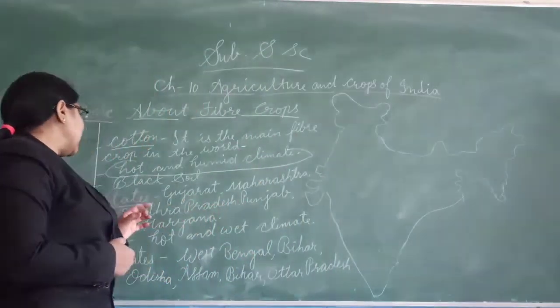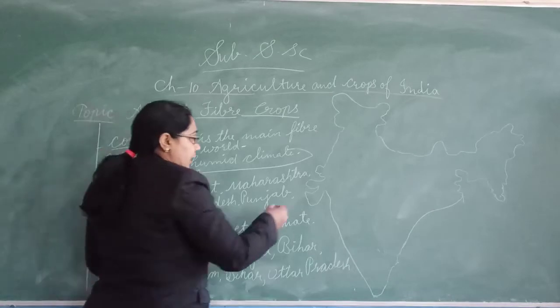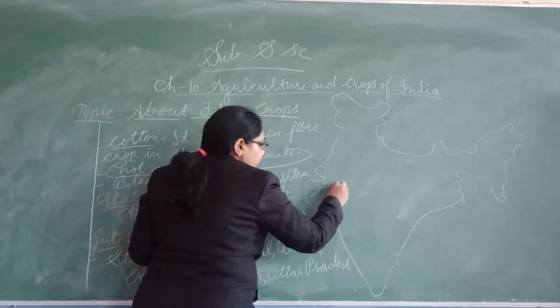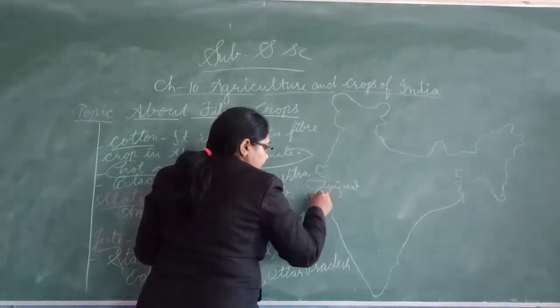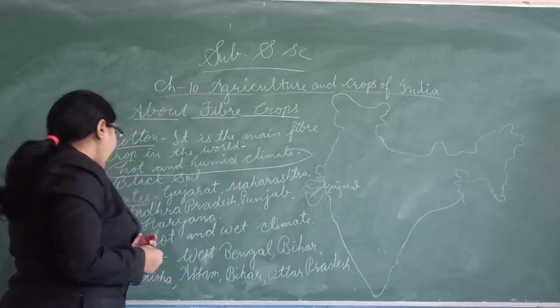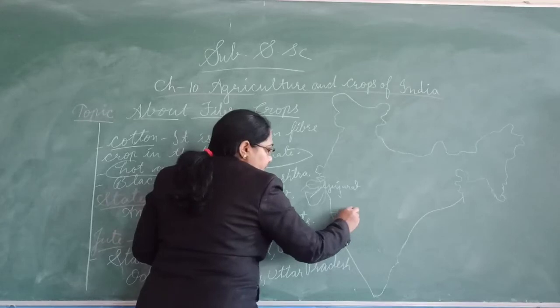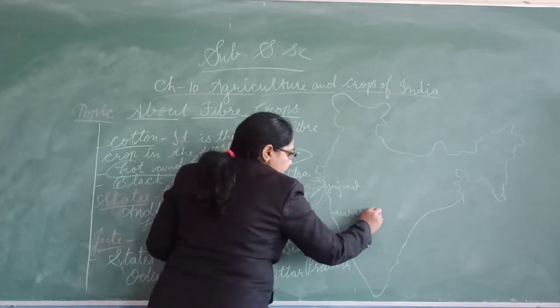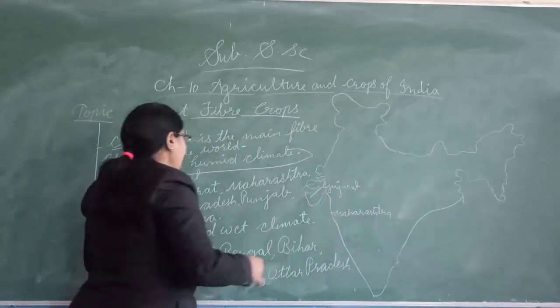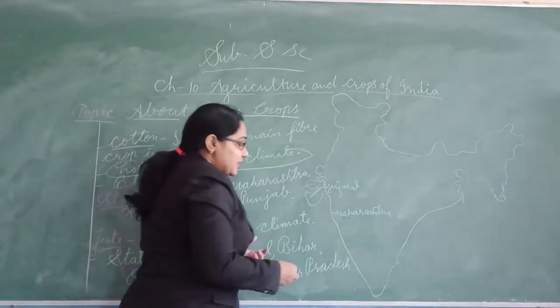Now in which states is it found? It is found in Gujarat. So here is Gujarat. It is found in Maharashtra also. This part is called Maharashtra. It is found in Andhra Pradesh also.